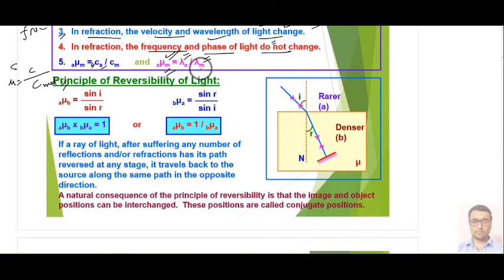Next we have the principle of reversibility of light. It says that whenever an incident light falls obliquely on a particular surface, it will follow a particular path. Now suppose a mirror is placed in its path, then what happens? If your incident ray falls at 90 degrees to the mirror, it will reflect at the same angle and retrace its path. So this is called the principle of reversibility.